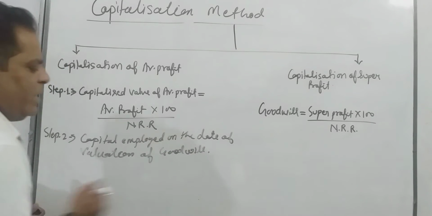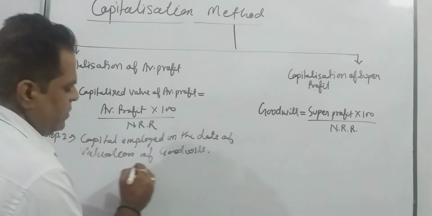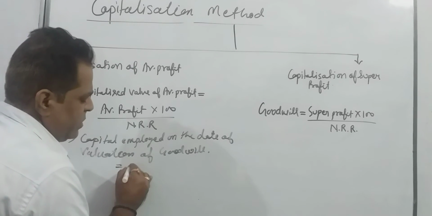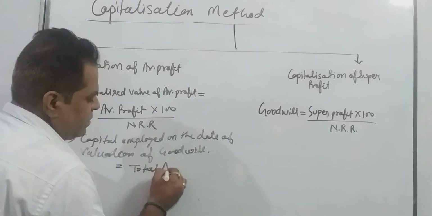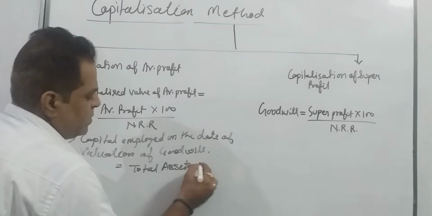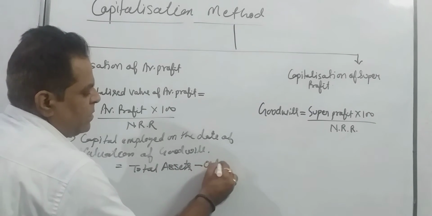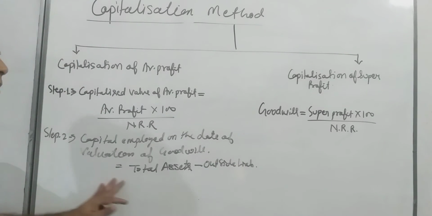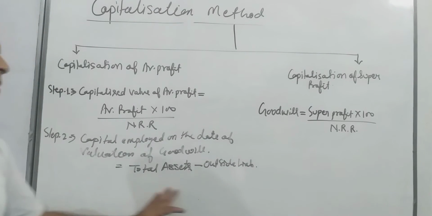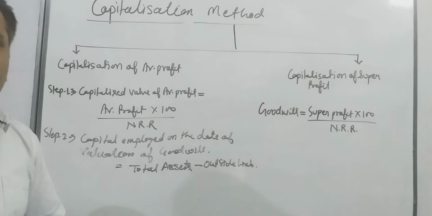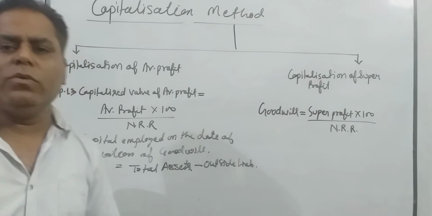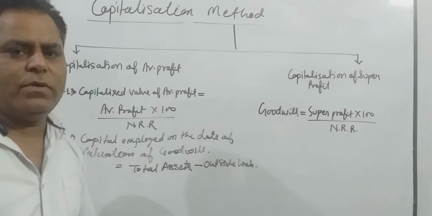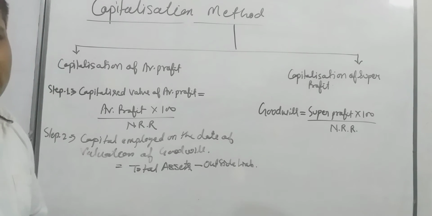But I am giving one formula. I am just showing you asset approach. Formula is total assets minus outside liabilities. This is the formula to determine capital employed by applying asset approach. One more formula is there according to liabilities approach, where the liabilities approach formula you can see in super profit method. I have explained already.